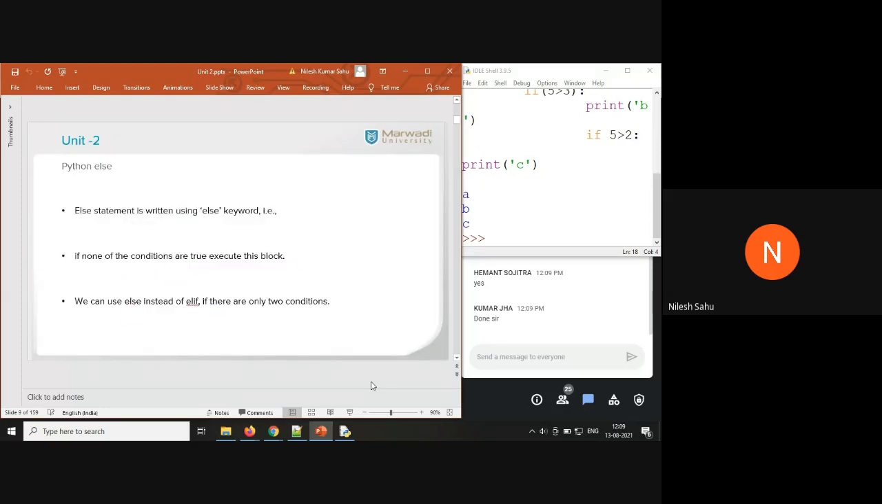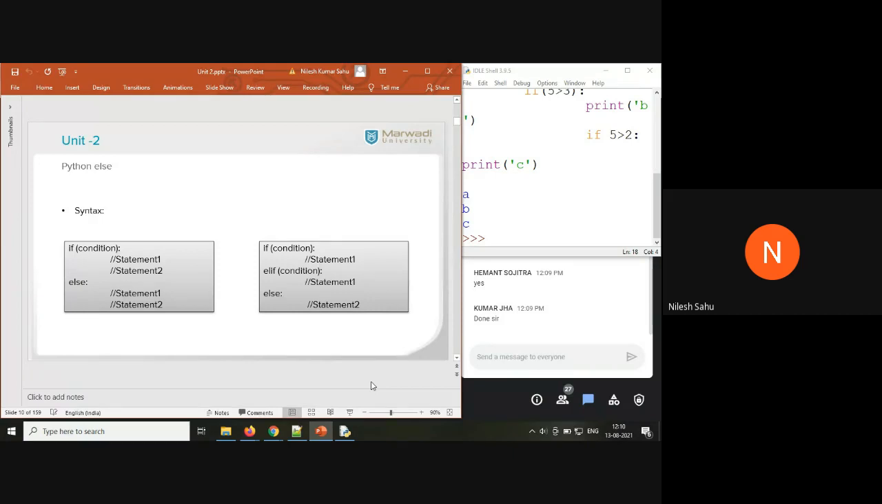Now you can also have an else statement. If you have just two conditions, if and else, then you can use an else condition. Instead of elif, you can directly write the else condition. So you can say: if some condition is there, execute statement 1, statement 2, else statement 1, statement 2. What is happening in this case? If this condition becomes false, then only these lines of code are going to be executed. By default, this line is going to be executed if this becomes false.